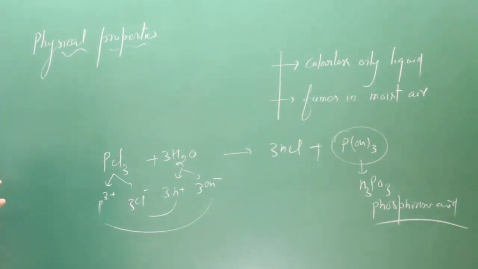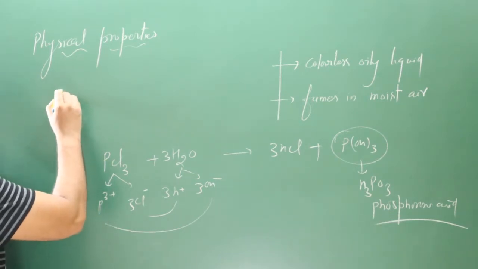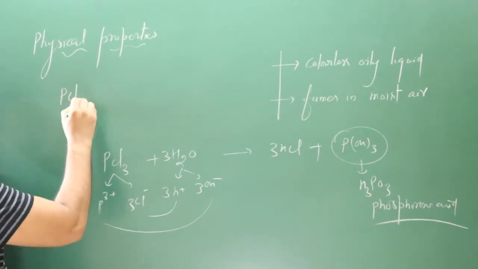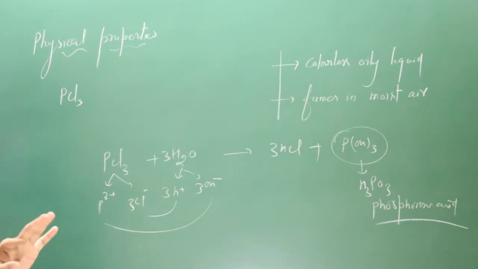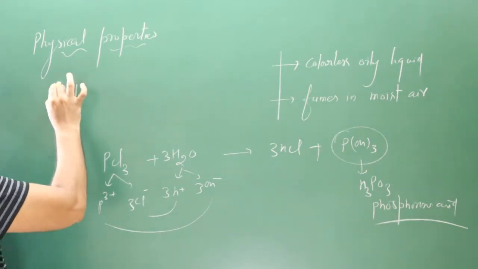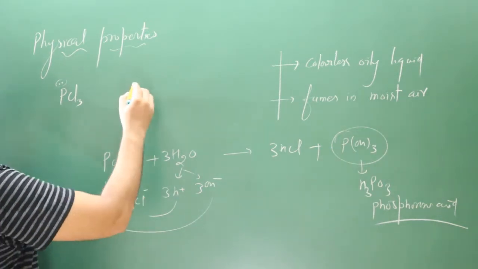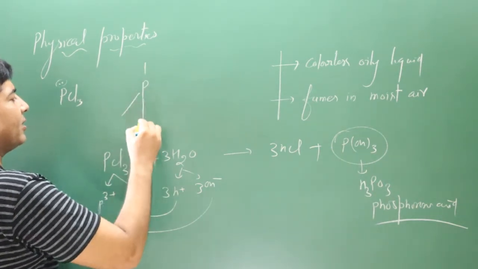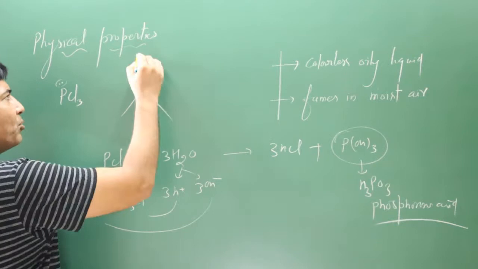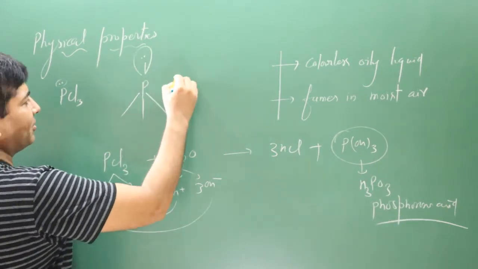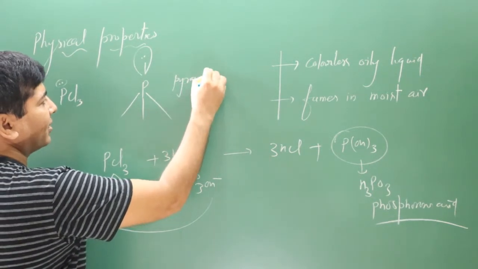Now we talk about the structure. In PCl3, phosphorus is forming how many bonds? 3 bonds, meaning one lone pair is present. Then the base structure is tetrahedral. If I put in the lone pair, then it becomes pyramidal. Pyramidal.